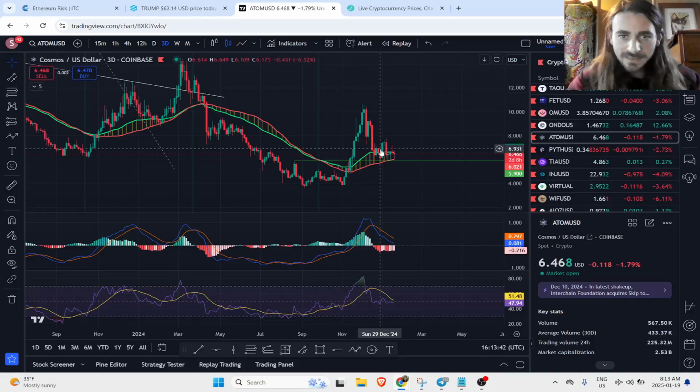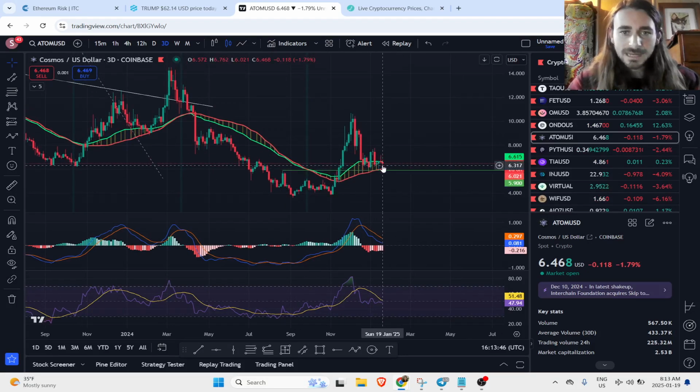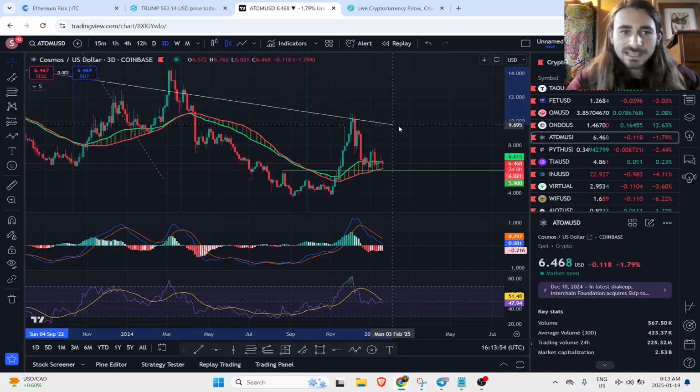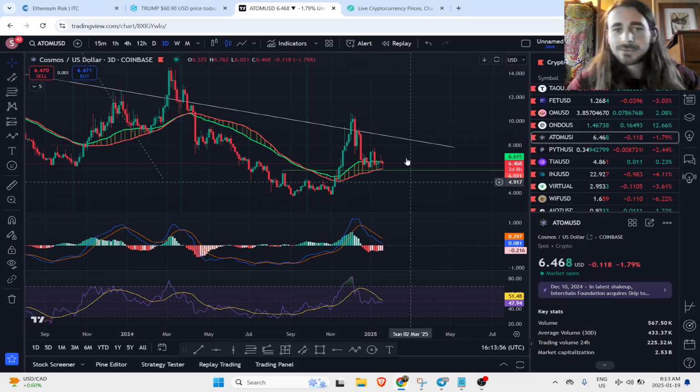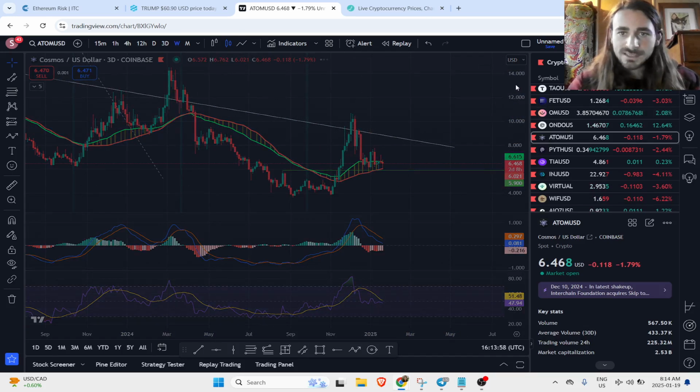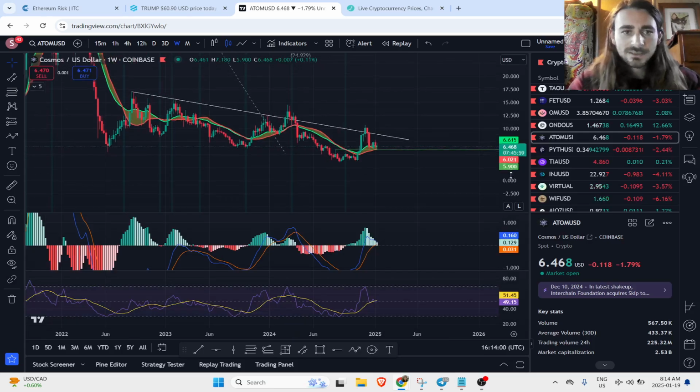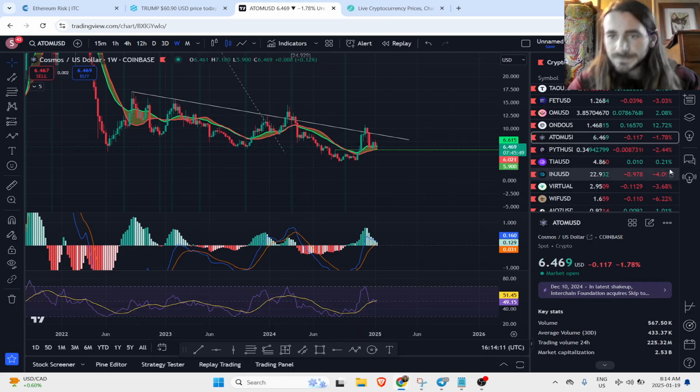Atom, kind of that bear flag consolidation, holding the bull market support band. So as long as it's holding this bull market support band and this support here, it could continue, or it could get a bit of a bounce higher. Obviously, it hasn't been performing as well as some of the other coins as of late. I'll take a look at it on the high time frame. So yeah, coming through here, it did try to break out a couple times, but ultimately just broke back down and continued in this downwards consolidation.